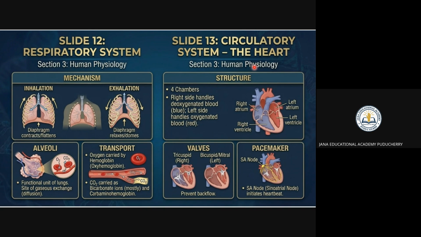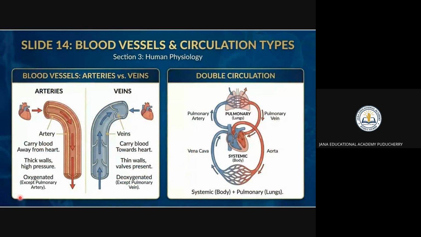The circulatory system, which you can say is the cardiovascular system, is for the transport of oxygen, nutrients, and hormones. The main components here are the heart, blood, and blood vessels. These are the three main things. Arteries carry blood away from the heart and veins carry blood to the heart. You can see the blood vessels here. Arteries carry blood away from the heart, with thick walls and pressure, carrying oxygenated blood to other parts of the body.